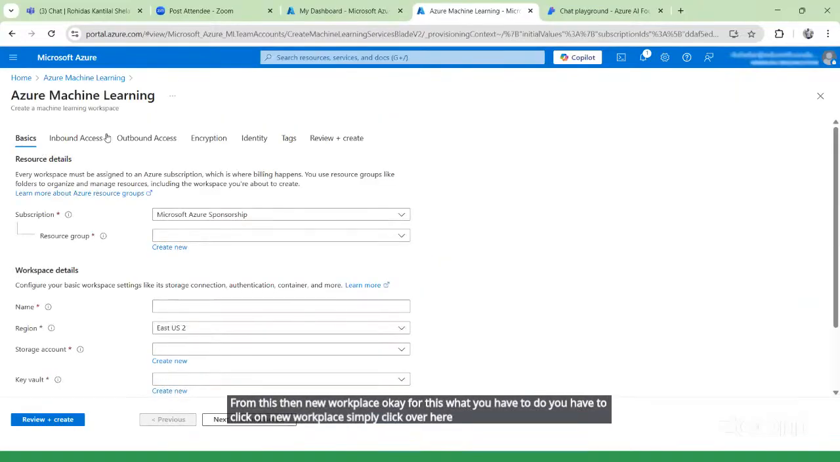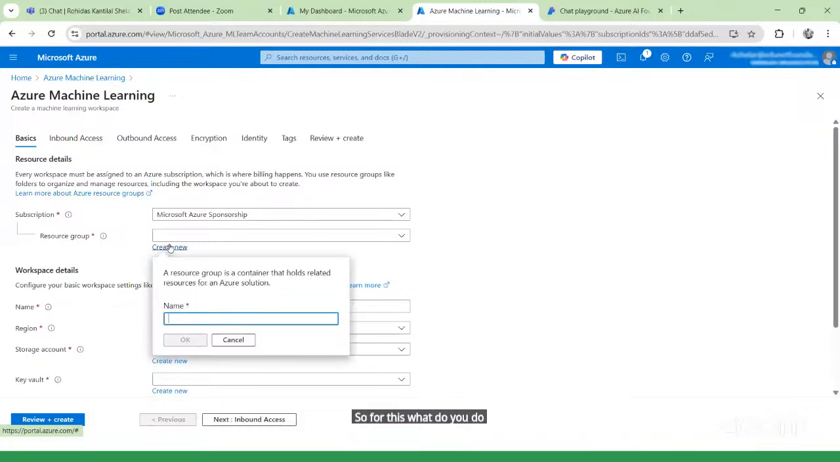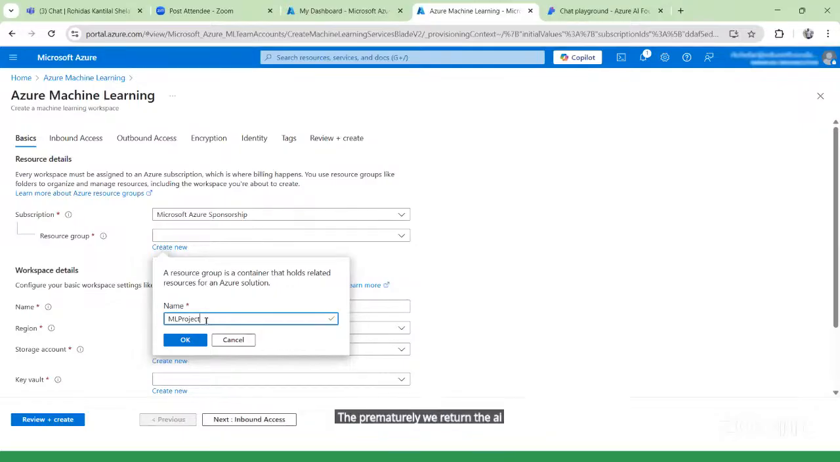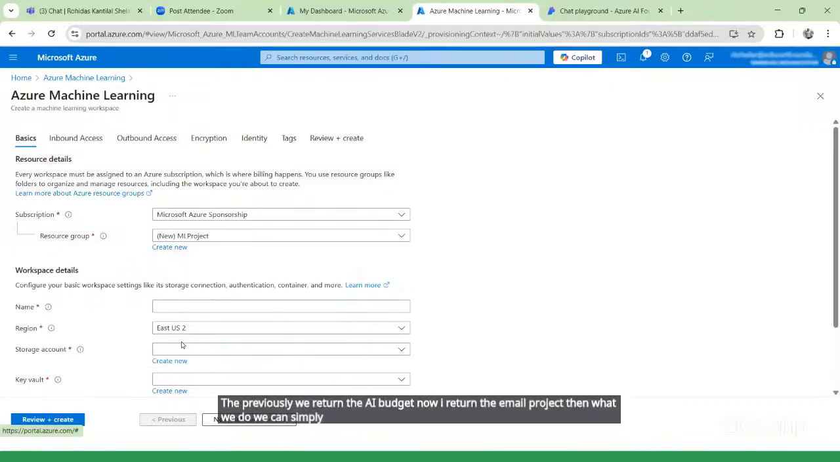Once you click over here, again we write the resource group like the previous step. For this, we click on create new. Once we click, I can simply name it the ML project. Previously we wrote the AI project, now I wrote the ML project. Then we click on OK.